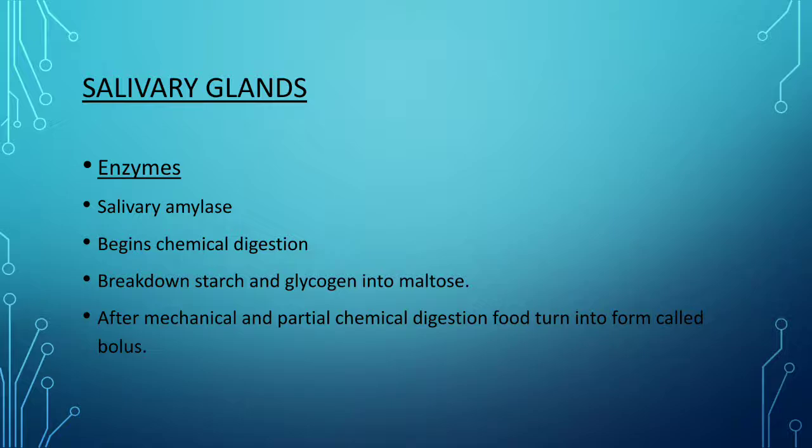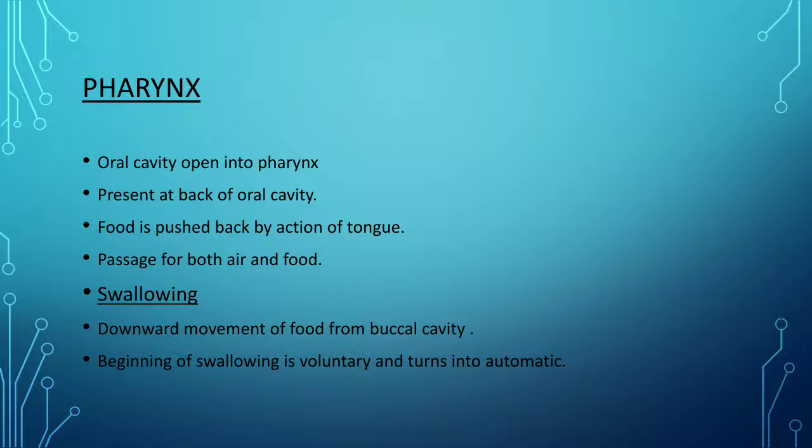The enzyme present in saliva is salivary amylase. It helps in chemical digestion. It simply begins the chemical digestion. It breaks down starch and glycogen into maltose. After the mechanical and partial chemical digestion, food turns into another form, known as the bolus. Now the bolus is passed to another part of the alimentary canal.